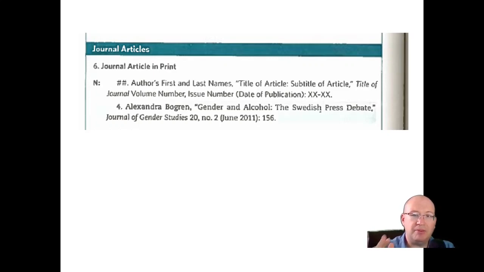Then it will go up to 21 and then be number 1, 2, 3, 22, 1, 2, 3, and so on and so forth. Then you have in parentheses the date of publication. Here it's June 2011. Sometimes it may be like winter 2012. Then colon, and then the page number that you got the information from.